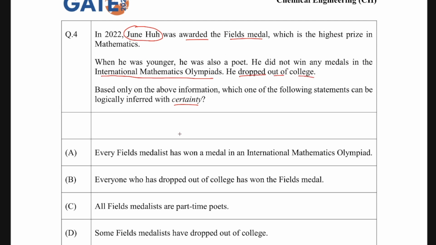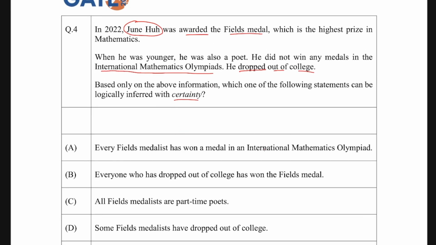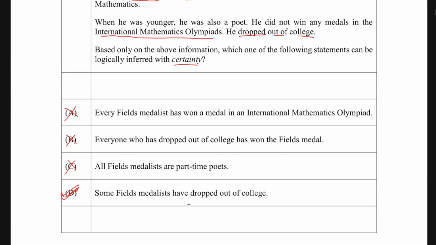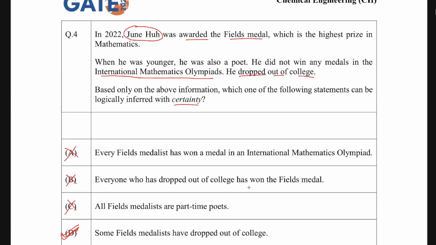This is all about this whole person. Although he was a field medalist, it does not say that all the field medalists have won this prize. So this is not a statement with certainty. Same goes for this, that everyone has not dropped out of college. Only June Hu dropped out. Maybe some other field medalists did not drop out, okay. Then third says that all field medalists are part-time poets. So although he was a poet, everybody is not a poet, or every field medalist was not a poet. But the fourth statement is correct, where it says that some field medalists have dropped out of college. So some of them might have dropped out of college. One of them is June Hu. Maybe one or two more might have dropped out of college, but not everyone dropped out. That's why the only statement which you can say with certainty is statement number D.